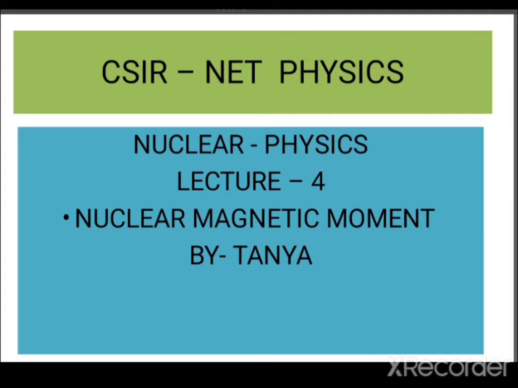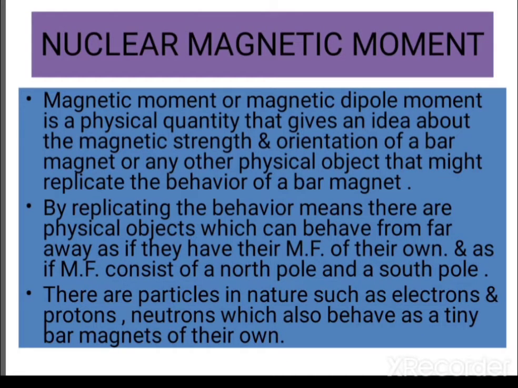In today's lecture of nuclear physics, we will study nuclear magnetic moment. So, what is nuclear magnetic moment? Magnetic moment or magnetic dipole moment is a physical quantity that gives an idea about the magnetic strength and orientation of a bar magnet or any other physical object that might replicate the behavior of a bar magnet.